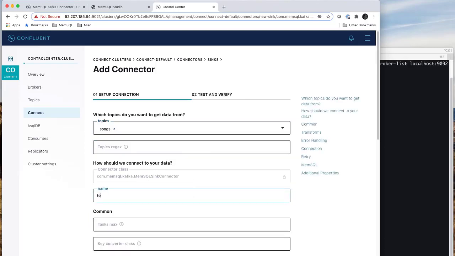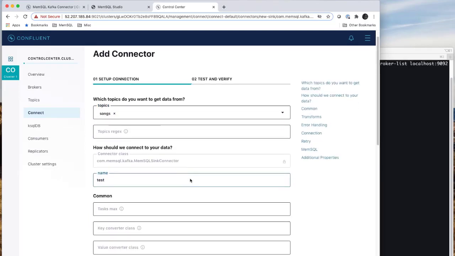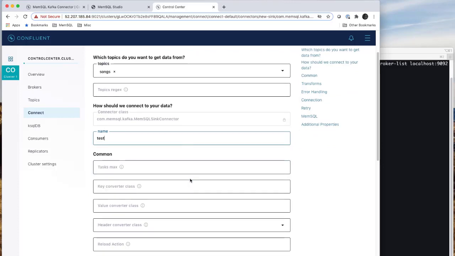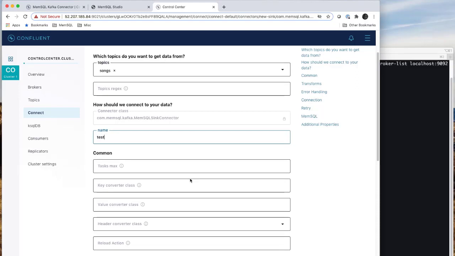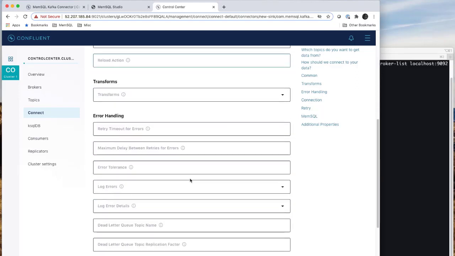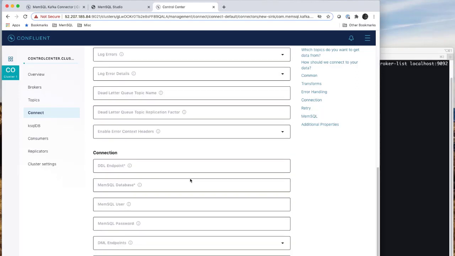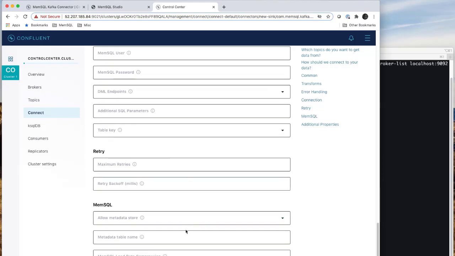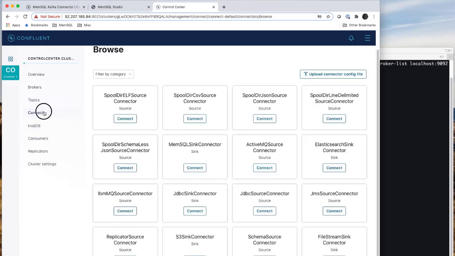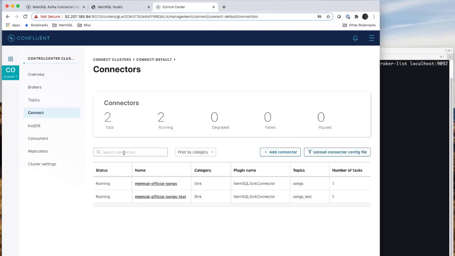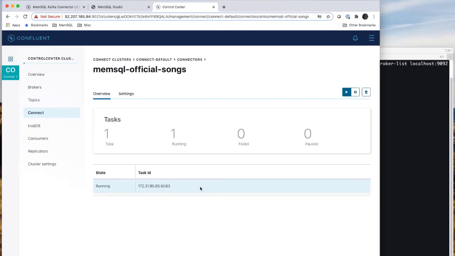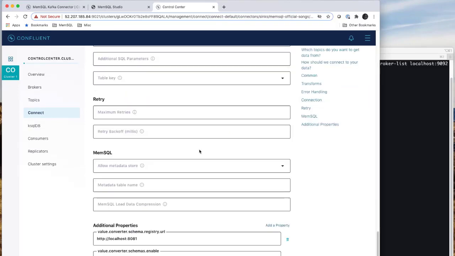I can name this. And once I name it, you'll see that a wide variety of properties pop up for you to populate as needed. Now, rather than populate those in this demo, I'm going to show you a MemSQL sync connector that I've already defined. Browse back to connectors and click on MemSQL official songs and look at settings.